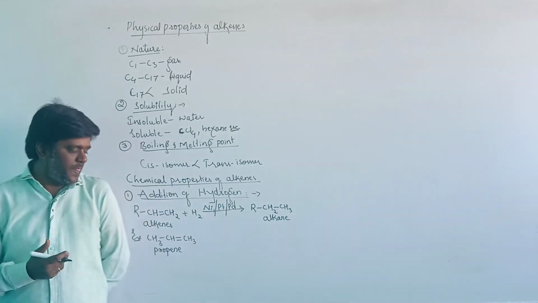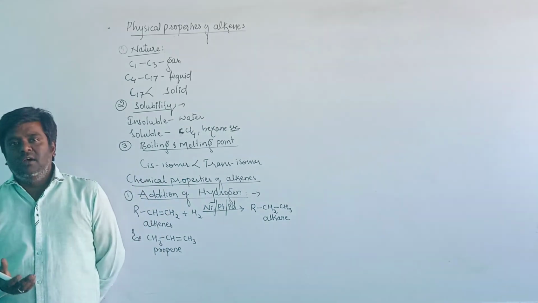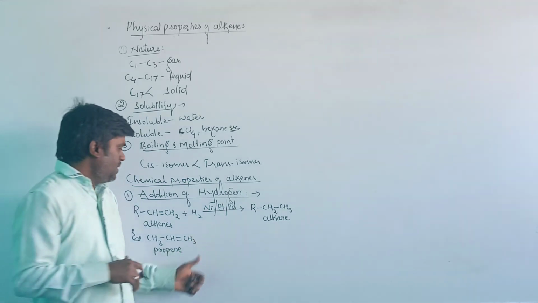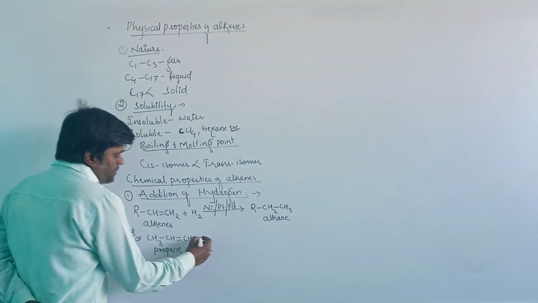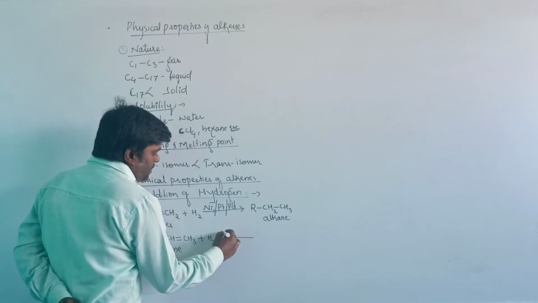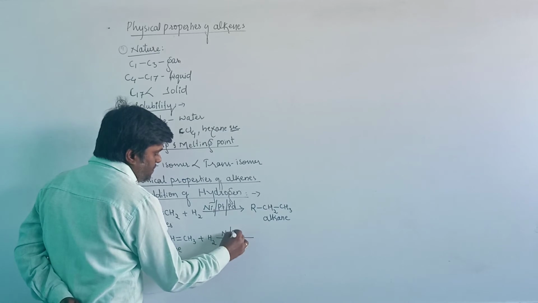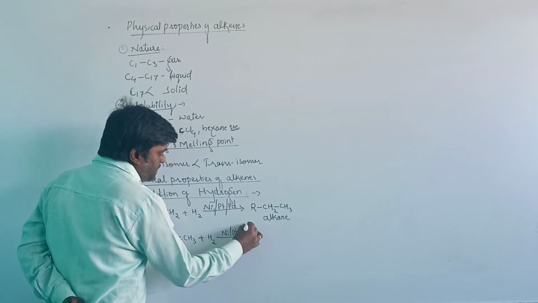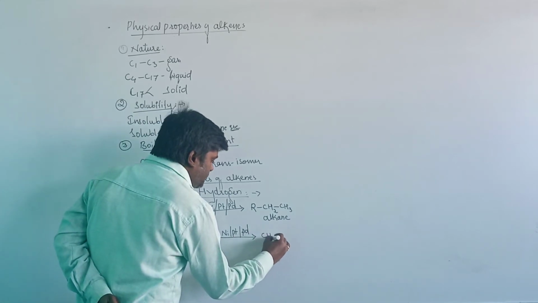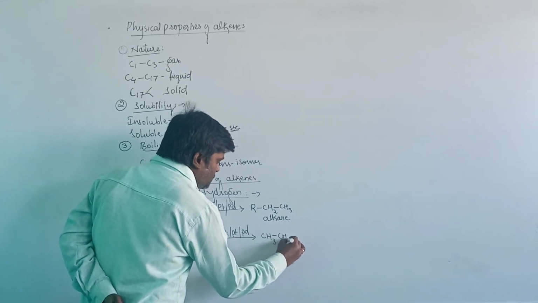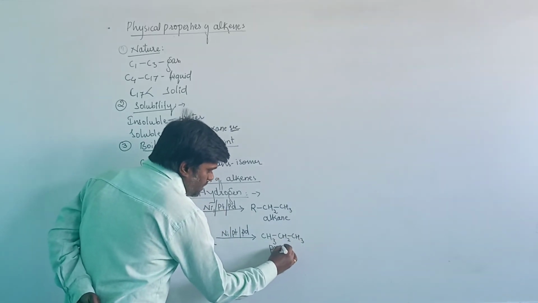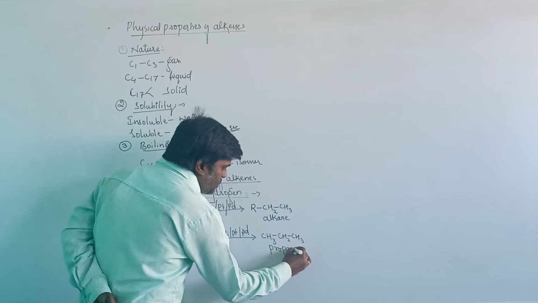It is known as propylene, and in the IUPAC system it is known as propene. When propene undergoes reduction in the presence of nickel, platinum, or palladium as the catalyst, it produces the alkane, that is CH3, CH2, CH3. The alkene propene will be converted into propane.